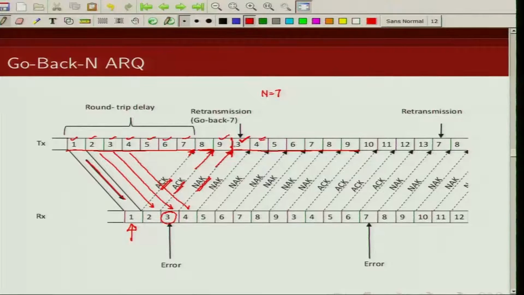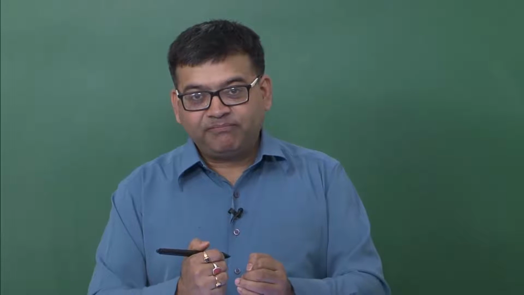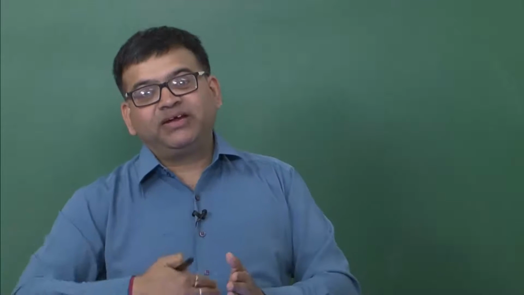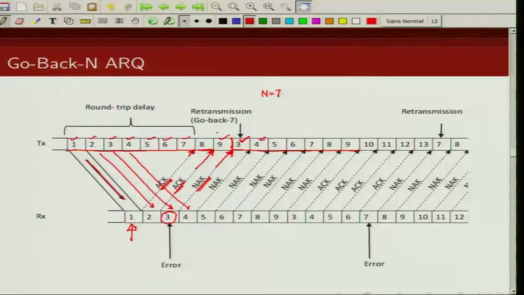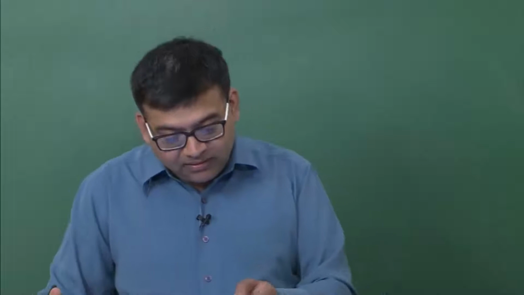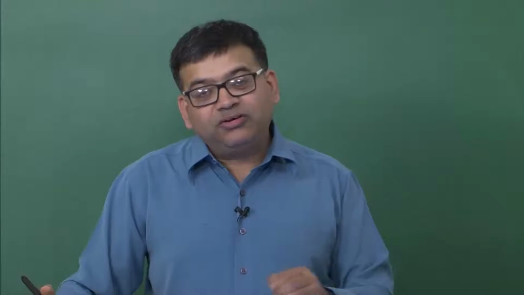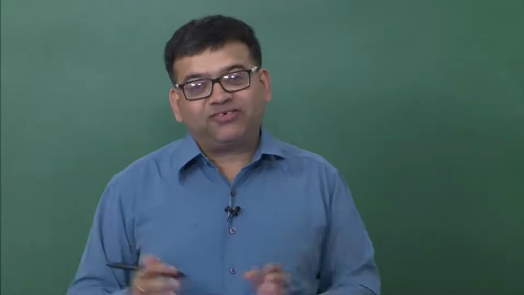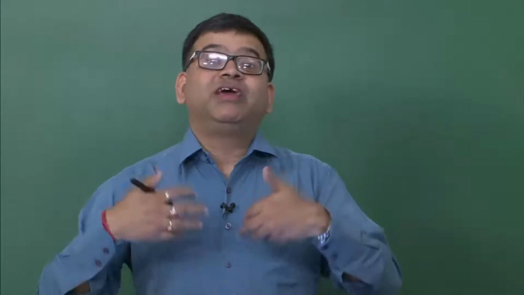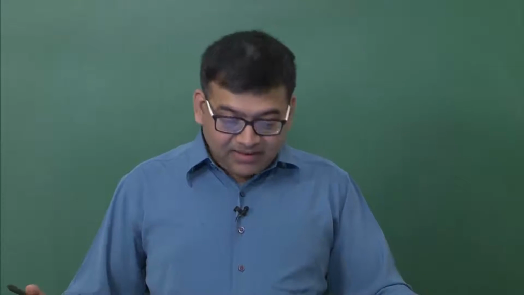So in go back n, whenever we receive a packet in error, we start retransmitting from that packet. Here we receive packet number 3 in error, so we start retransmitting from packet number 3, 4, 5. It may so happen that earlier, when we sent packets 1 to 7, packets 4, 5, 6 were received correctly, but we ignore them and retransmit again. So in terms of efficiency, this is still not very good because we are retransmitting some packets which we might have received correctly.